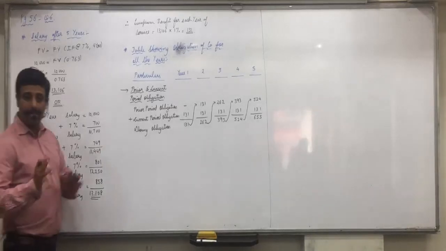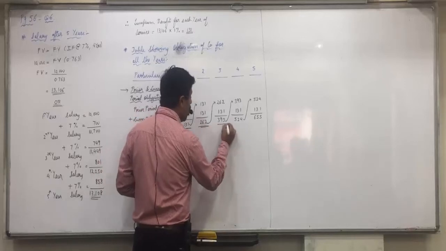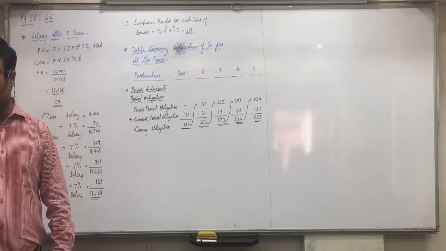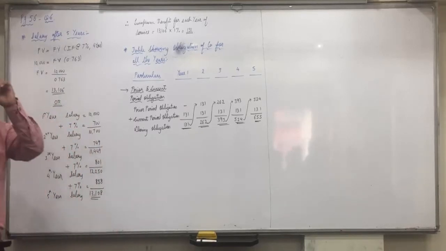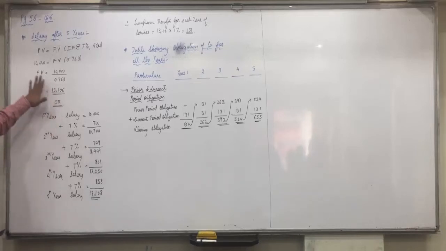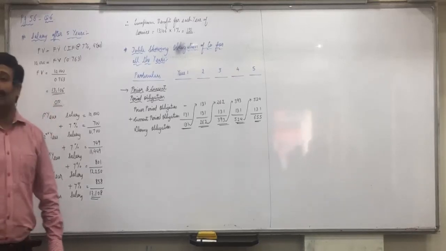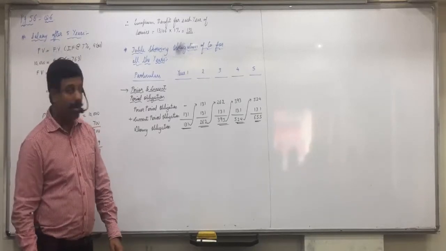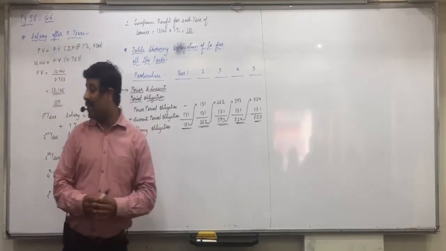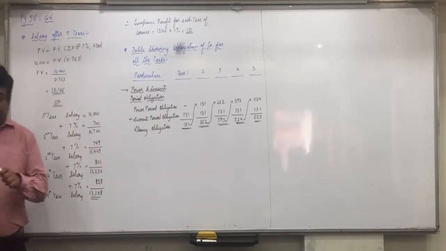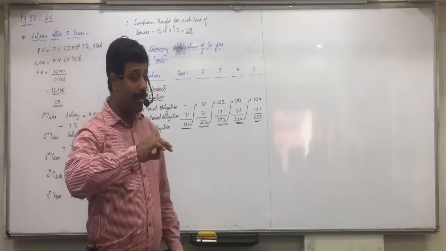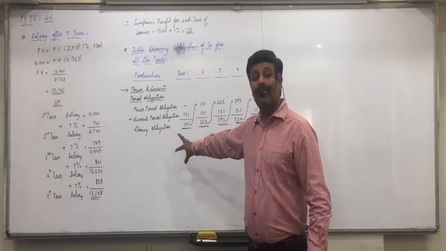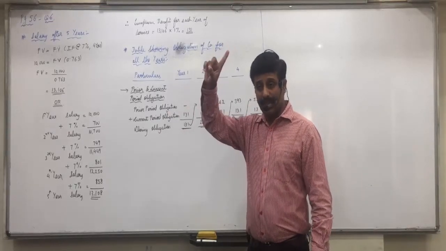But when the company makes the provision in the P&L account, because it's a long-term benefit, we have to discount it at the rate of 10%. Be careful: what was 7%? Increment in salary. And what is 10%? Discount rate. Meaning to say, when the company makes the provision in the P&L account, why will they provide 131 rupees in the first year? Practically think about it. They need to pay 131 rupees. Do they need to pay 131 rupees today? This 131, when do they have to pay? When the employee leaves the job.